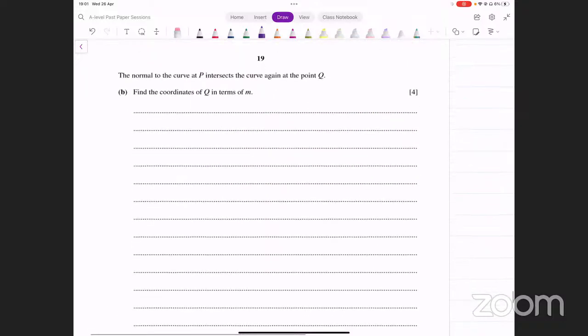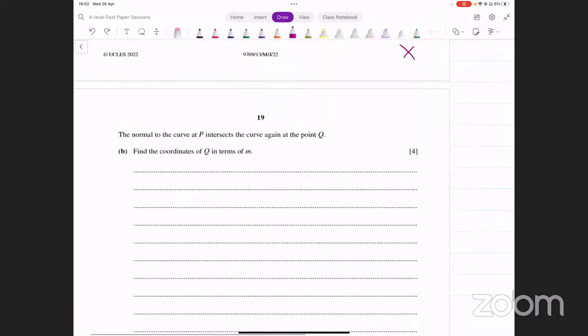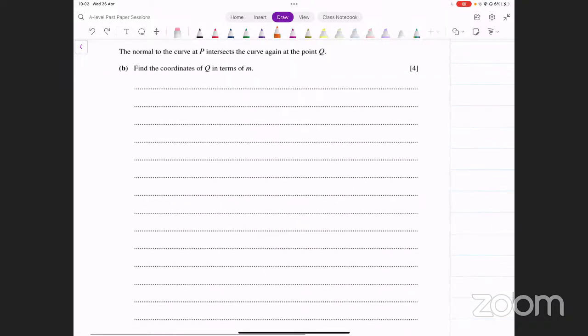It says this normal to the curve at p intersects the curve again at the point q. Find the coordinates of q in terms of m. Acha. So now again we have this curve, right? हम इस तरह की curve बनाई थी। It looked like this. Remember, it's a reciprocal function.